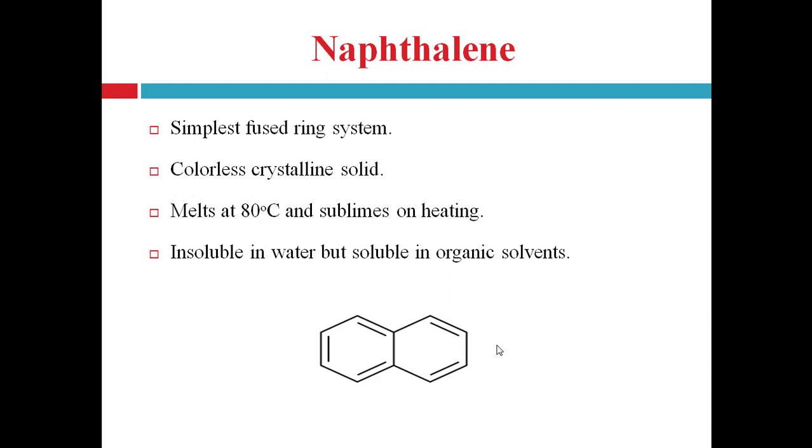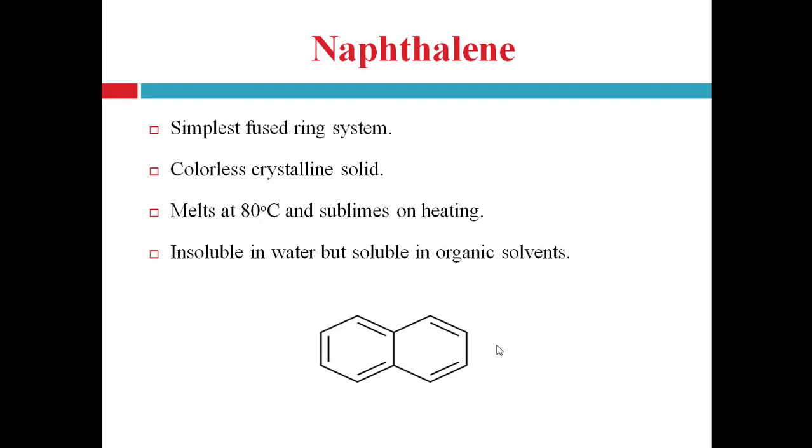Polynuclear aromatic hydrocarbon molecules only contain carbon and hydrogen atoms, because as we know, hydrocarbons contain only carbon and hydrogen atoms. That's why these polynuclear hydrocarbons also contain only carbon and hydrogen atoms. They are purely hydrocarbons, and derivatives of these hydrocarbons contain other atoms. For example, naphthalene and anthracene only contain carbon and hydrogen atoms. So first one is naphthalene.